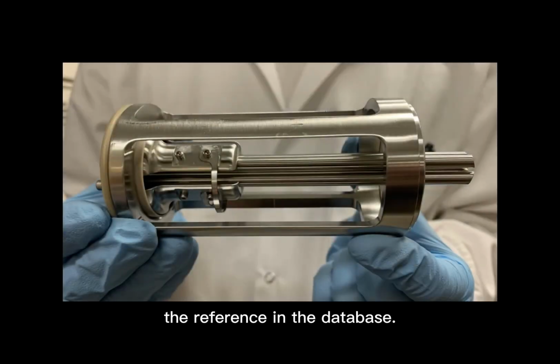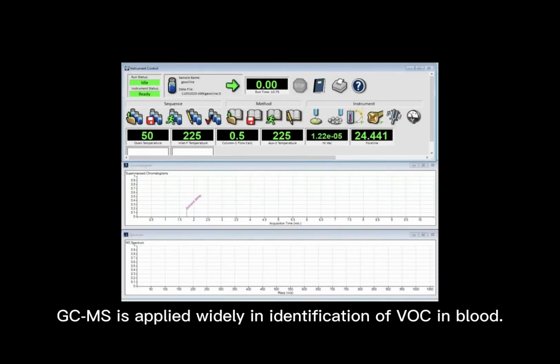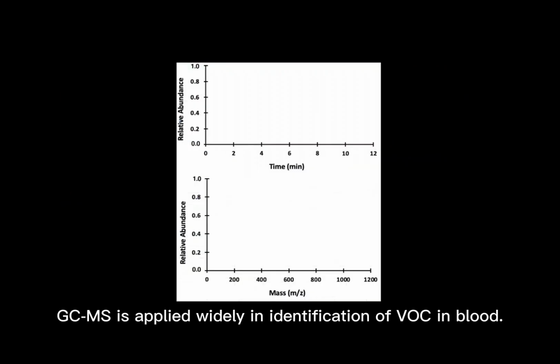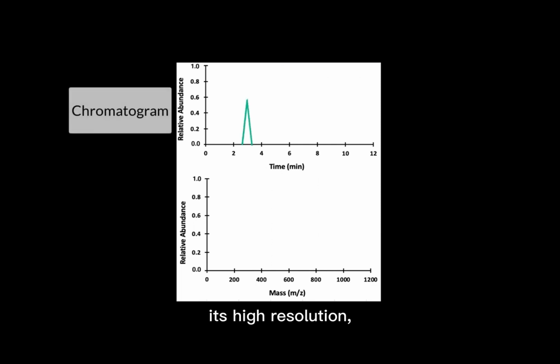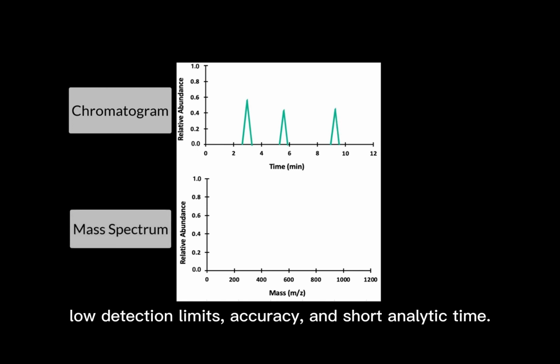The MS detector will determine the mass of the substance and identify them by comparing them with the reference in the database. Due to the high volatility of VOC, GC-MS is applied widely in identification of VOC in blood. GC-MS can characterize the VOC specifically with its high resolution, low detection limit, accuracy, and short analytic time.